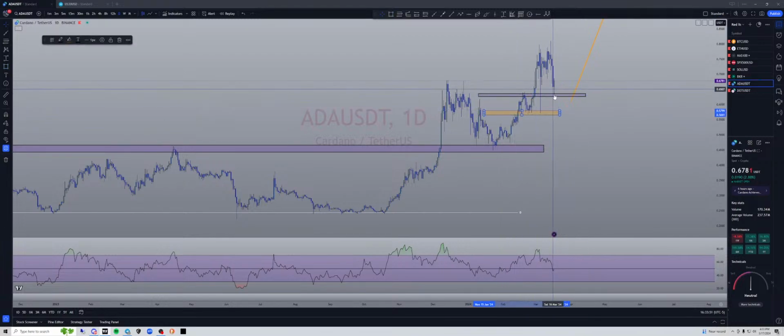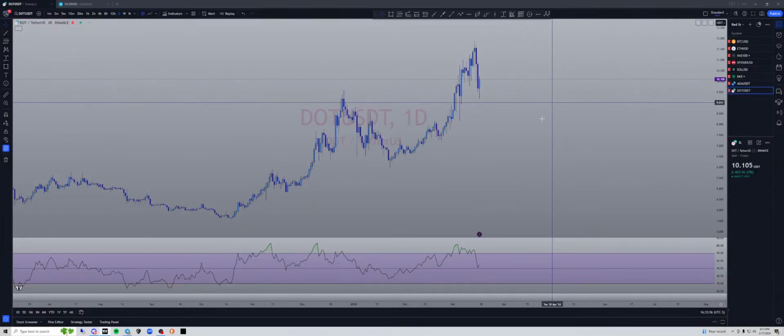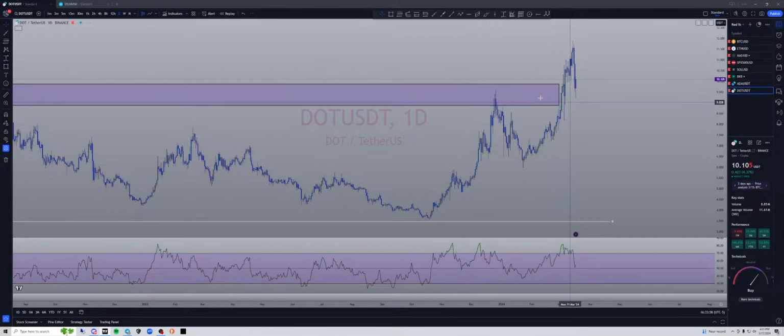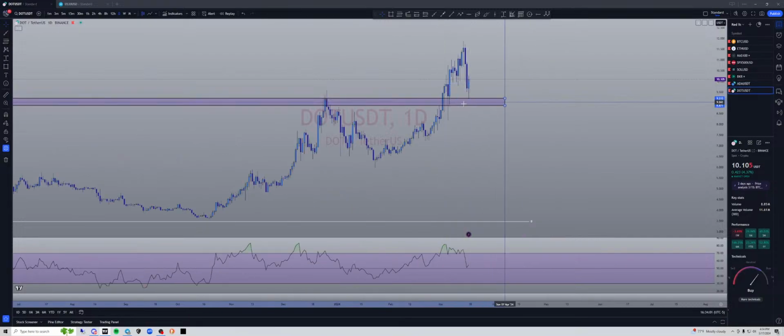So we're hoping this is a bounce. As you see, it's actually hitting and bouncing now. And DOT, hopefully DOT's the same thing. We've got this area. We could probably tighten that up a bit, but you get the idea. Look at these wicks. Look at that top. So hit and go. Let's go, DOT.